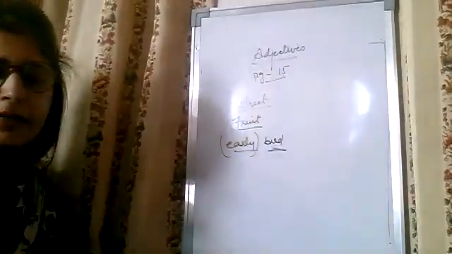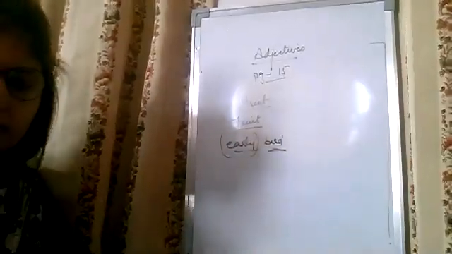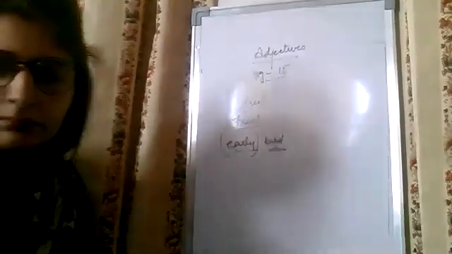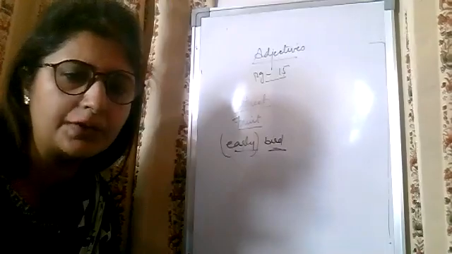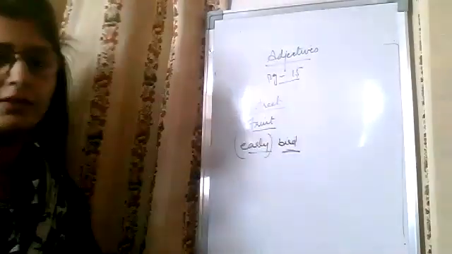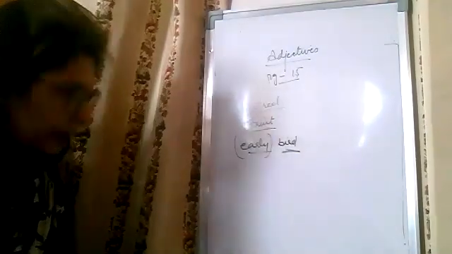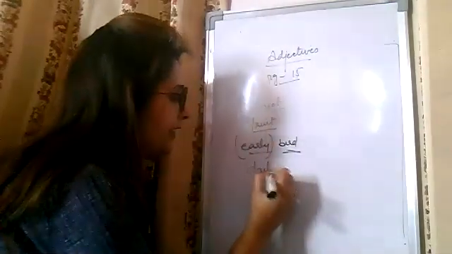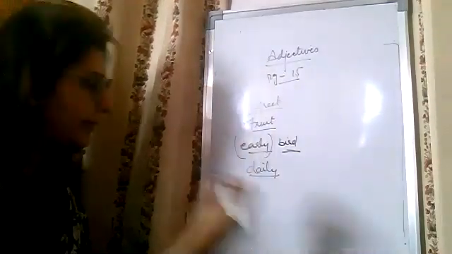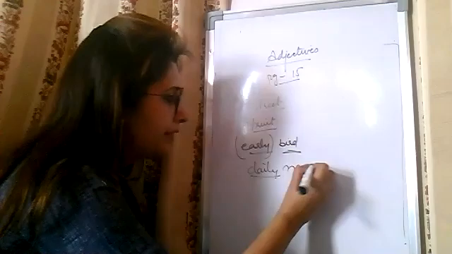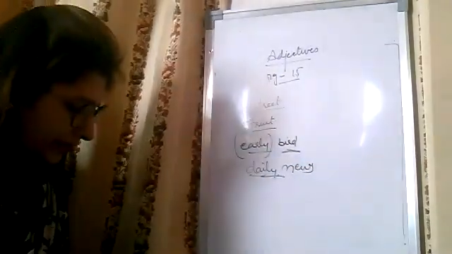Next, similarly, daily is also used in the same manner. For example, daily otherwise is an adverb, and when it is used with some noun, for example daily news, then it turns out to be an adjective. So let us see this.